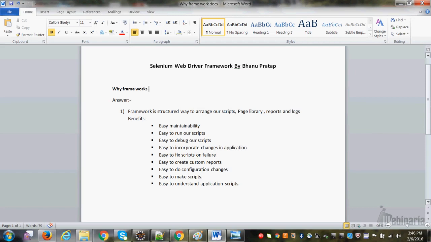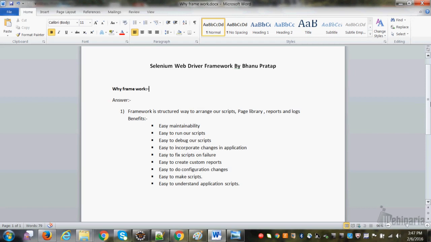Now what will happen if you don't have a framework? You have to go and you have to change in every script. All 100 scripts you have to go and you have to change. But you have a framework. If you have a framework, you can go to just your page method. You just go to the page library, just change that method one place, right? It will be applicable in all the scripts because all your scripts are calling that method. But when you are not following a framework, your maintainability will not be easy. I hope that this point will be clear.